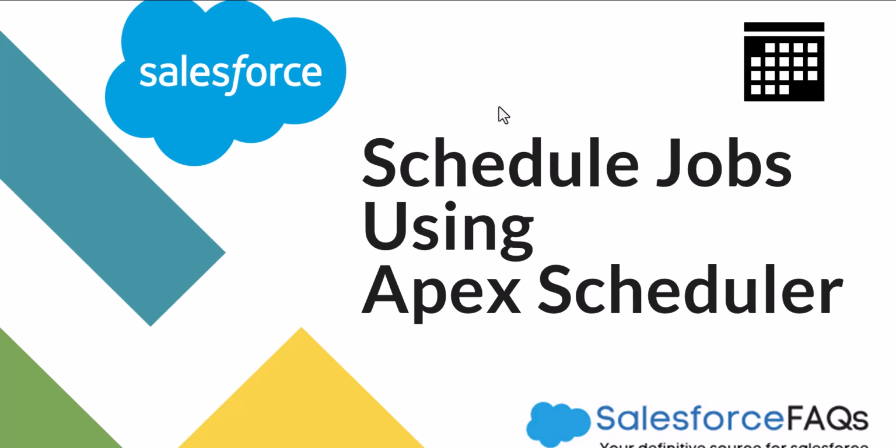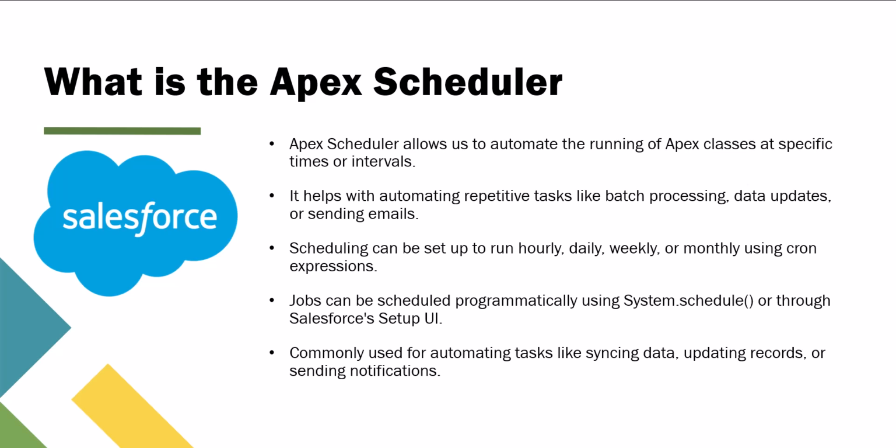So let's move ahead and first see what is Apex Scheduler in Salesforce. In Salesforce, the Apex Scheduler allows us to run Apex classes at specific times. With the help of this, we can schedule a class to run at any particular time using the System.schedule method or the user-friendly Schedule Apex interface. So we can say that scheduler equals automate recurring tasks, and the main purpose of using the Apex scheduler is to automate recurring tasks like daily or weekly data updates, periodic reports, or any background processing that you need to perform without manual intervention. So this is what Apex scheduler is and its uses in Salesforce.